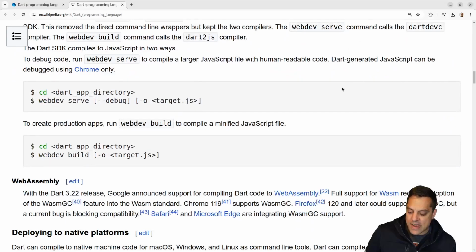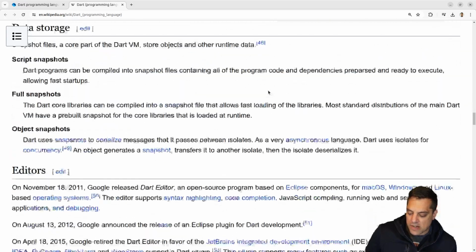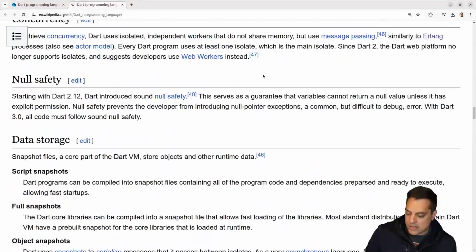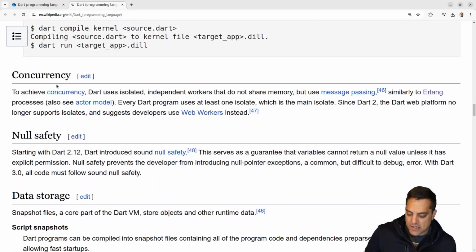I think we're just going to dive in here and see how to start building things, because a lot of this is about the different things here. Now here's an interesting talk. Let's look at these two points here: concurrency and null safety. Okay, so they have independent workers that don't share memory, but they use message passing. Okay, so this is like Erlang. Yeah, if you're going to go into like a web language, right? We just looked at Erlang. That was the last language you saw me kind of fumble through and try to learn here in an hour.